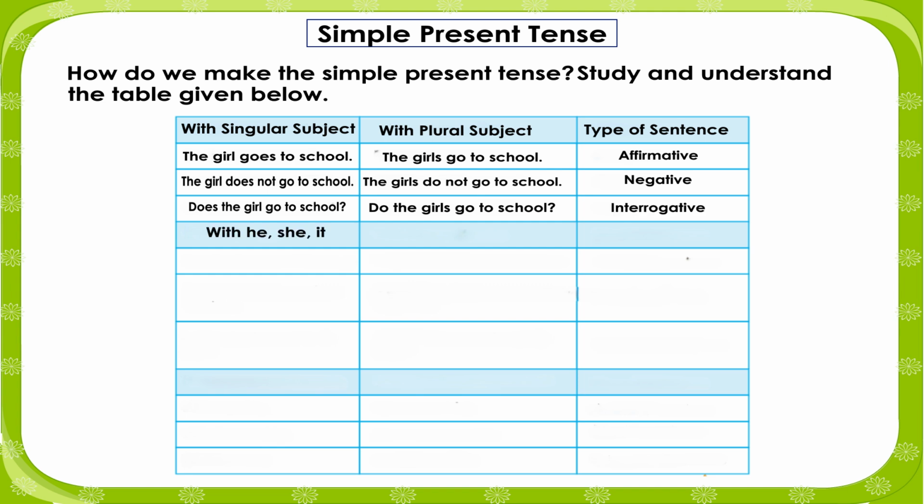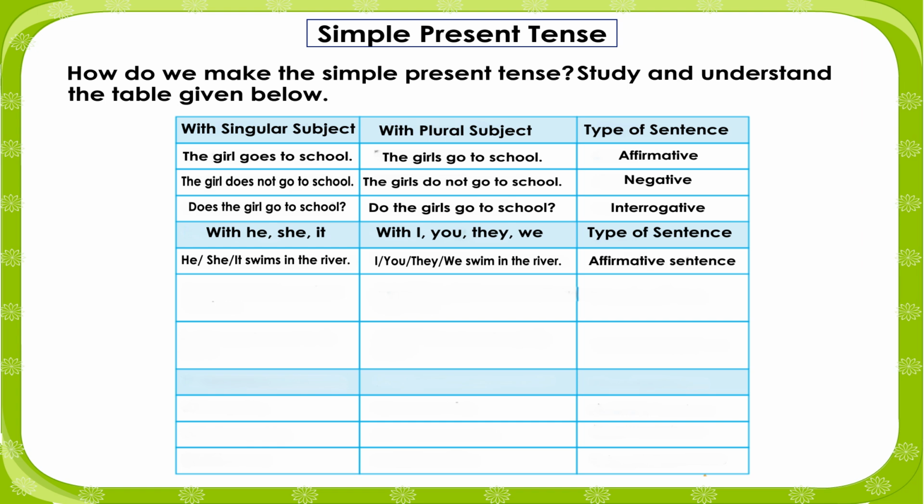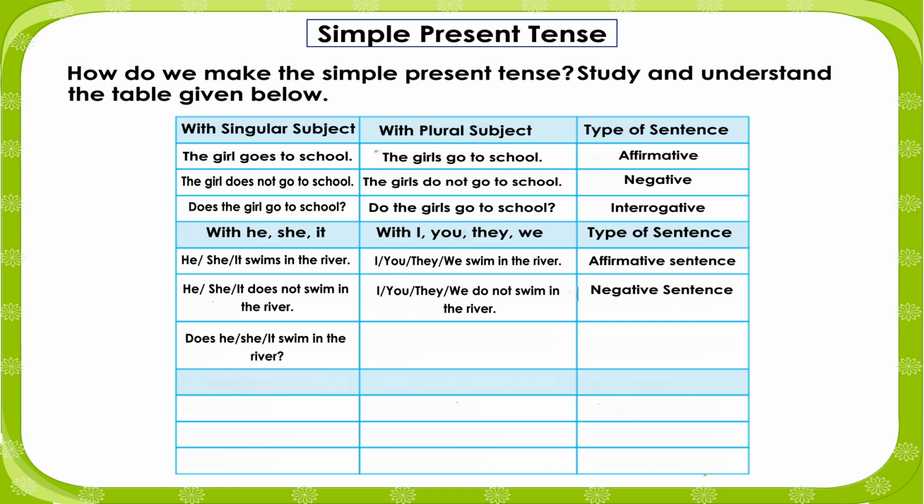With he, she, it: he, she, it swims in the river. With I, you, they, we: I, you, they, we swim in the river. Type of sentence: affirmative sentence. He, she, it does not swim in the river. I, you, they, we do not swim in the river. Negative sentence. Does he, she, it swim in the river? Do I, you, they, we swim in the river?